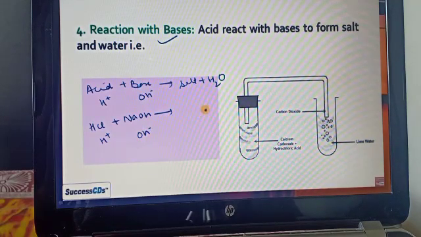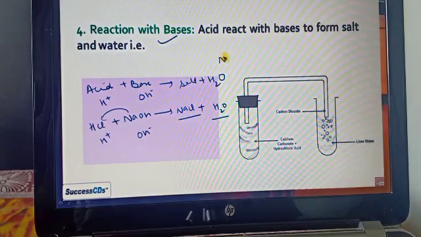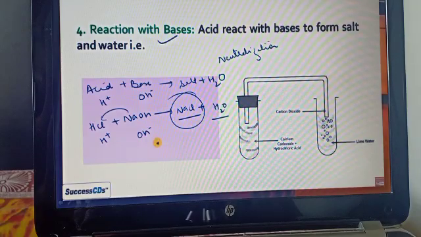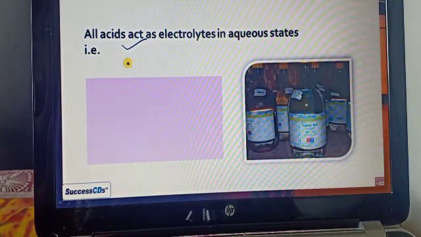Then from the HCl it releases the H plus, and from NaOH it releases the OH minus. So it's from the NaCl and the HCl. As we know, the NaCl, that is a salt, and water are released. This process is known as a neutralization process, because in the reaction between the acid and the base, the salt that is produced is neutral in nature.